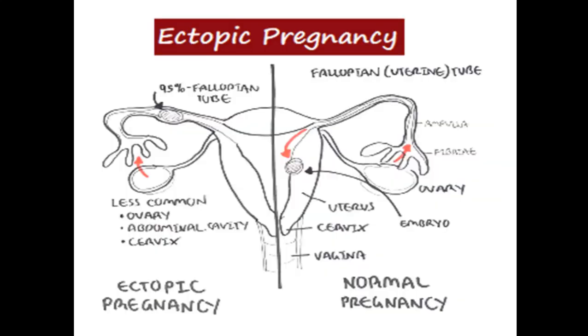Today, from the disorders associated with pregnancy, we discuss the ectopic pregnancy.